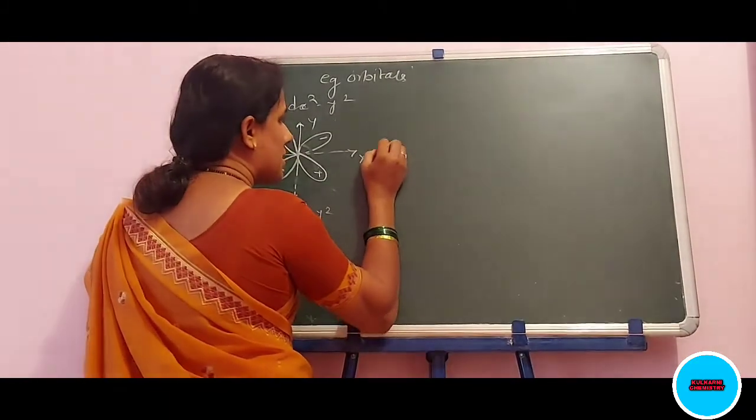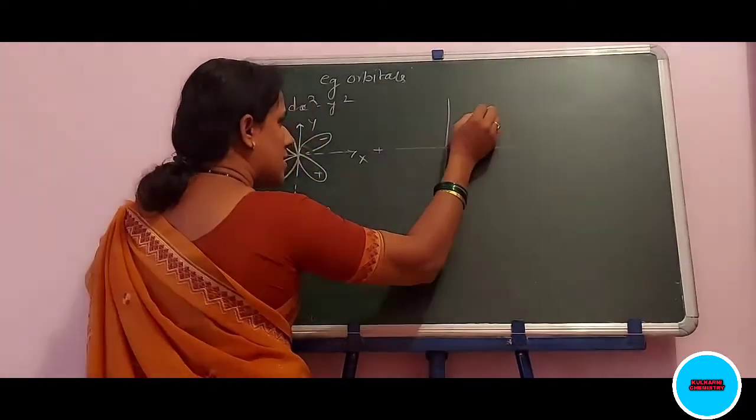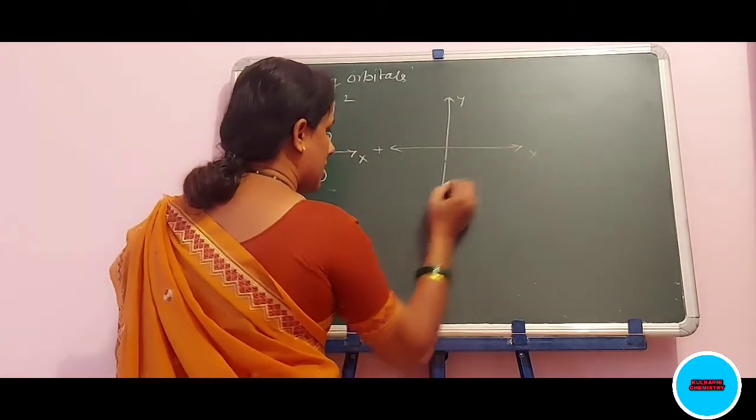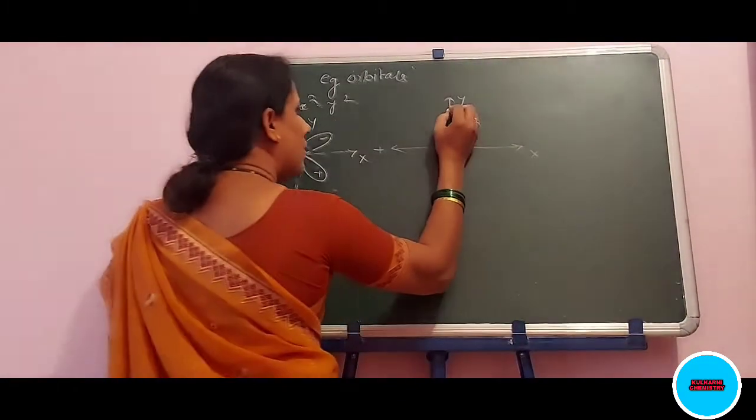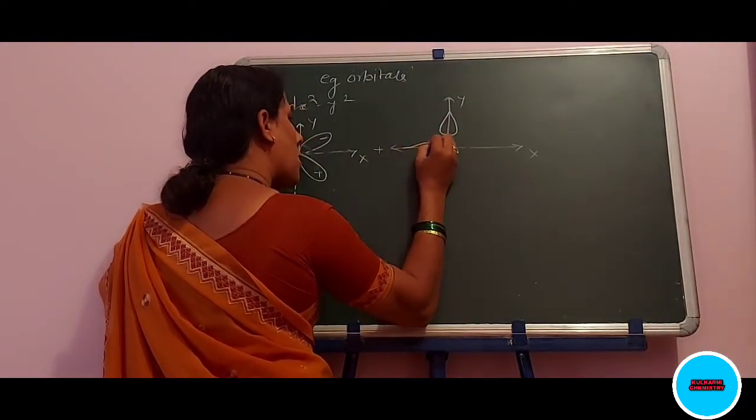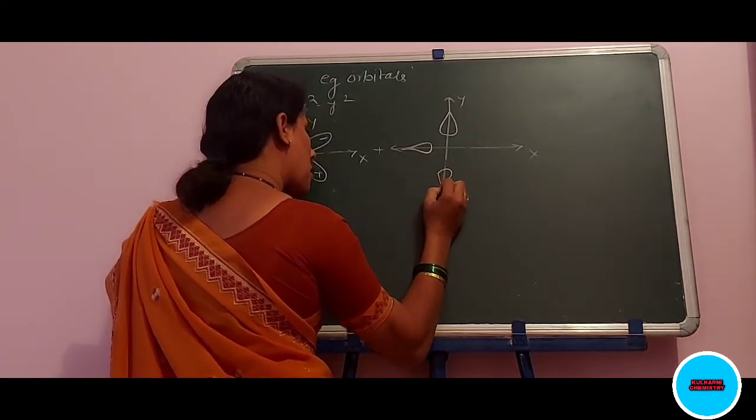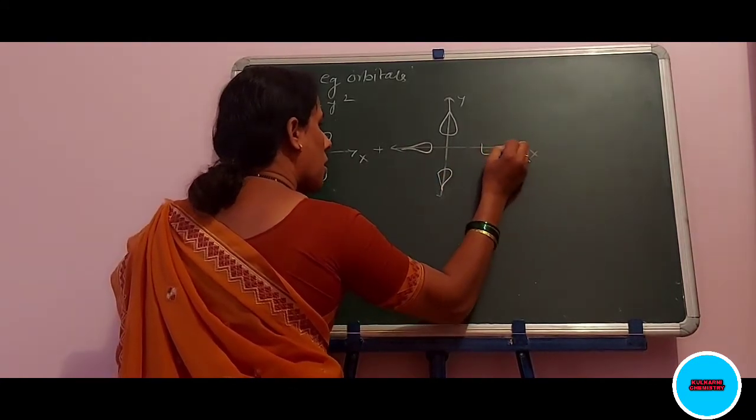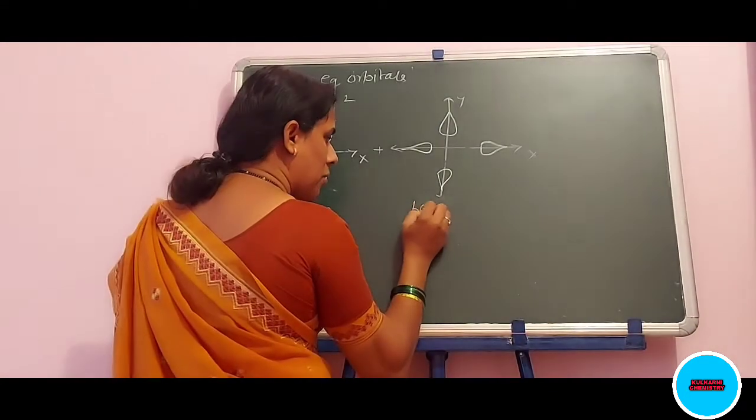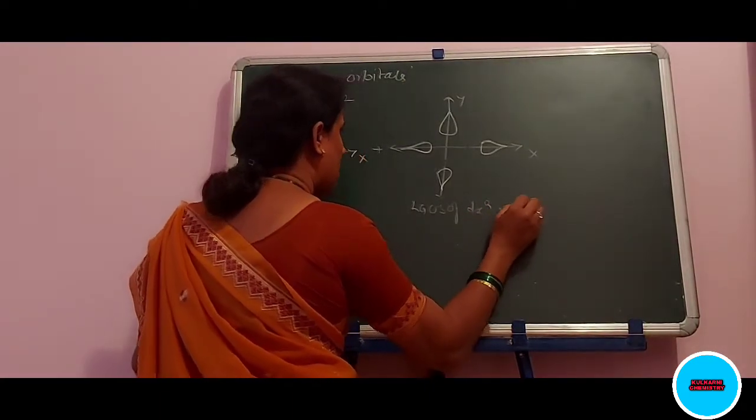Okay. Plus ligand group orbitals of this x square minus y square, that is equal to, this is the y axis, this is the x axis, like this. This is the ligand group orbital of dx square minus y square.